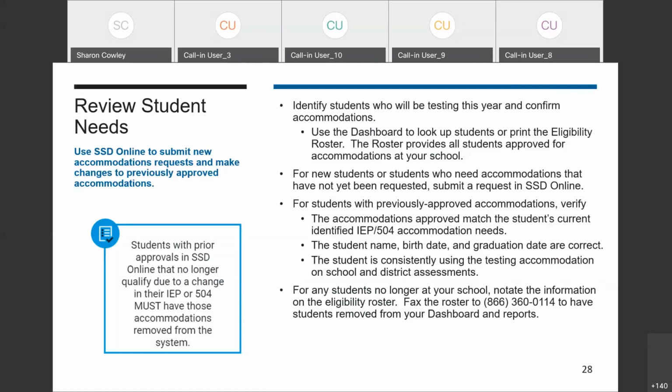You can print the eligibility roster and annotate the printout for students that are no longer at your school and fax that report to the SSD office to have these students removed from your roster. This means that you'll no longer see them on your dashboard or NAR. Students do automatically fall off the report a year after graduation, so you don't need to do anything to remove students who have graduated.